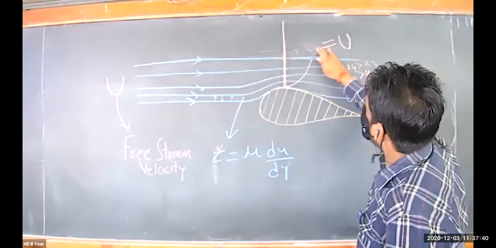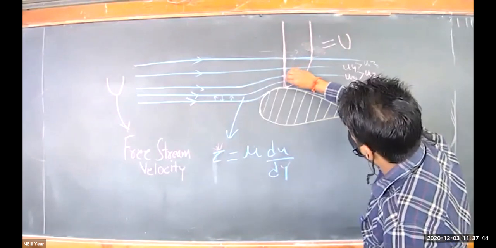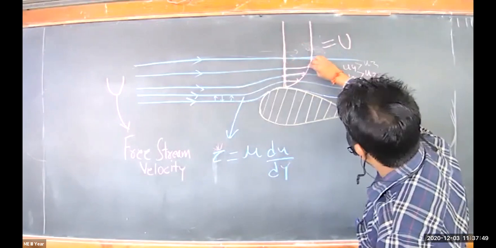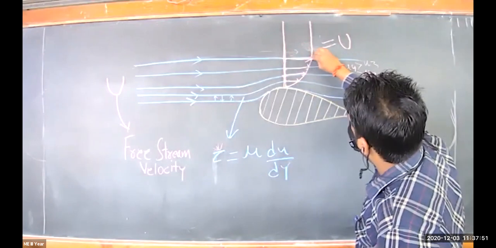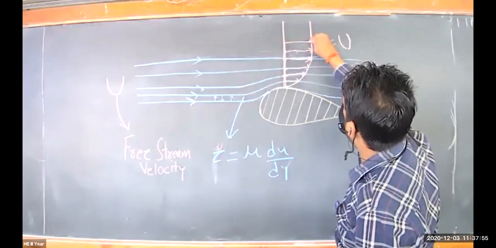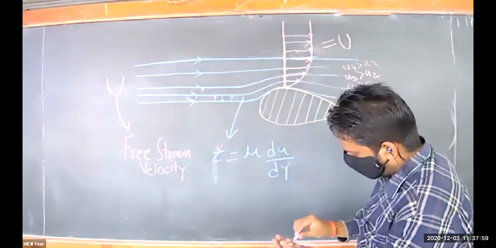This is the velocity profile I am drawing. You can make an arrow showing how the velocity is increasing in different layers, and at this location it becomes equal to your free stream velocity.